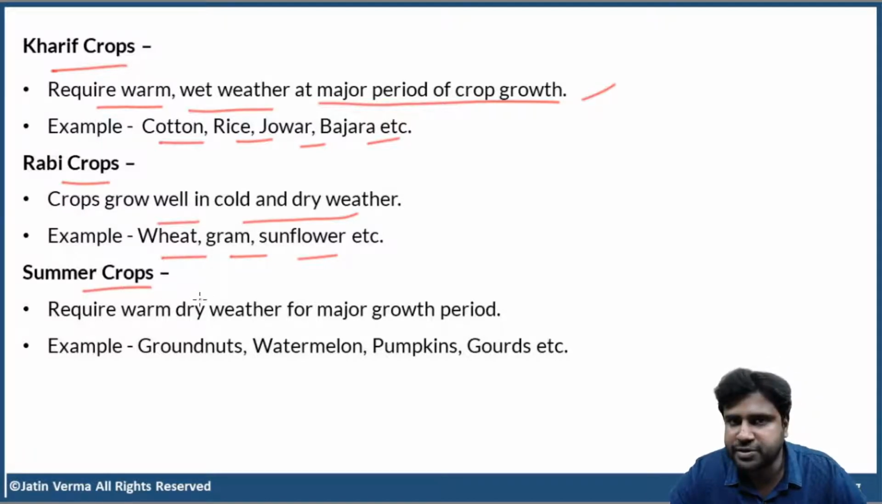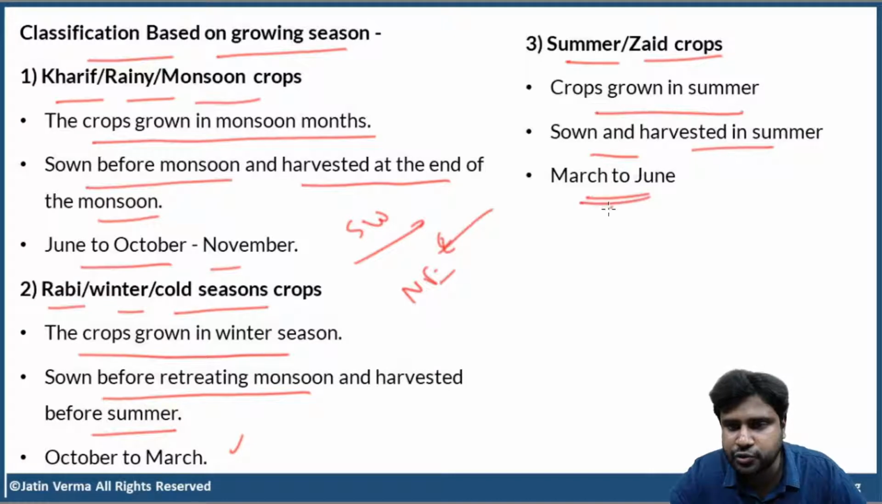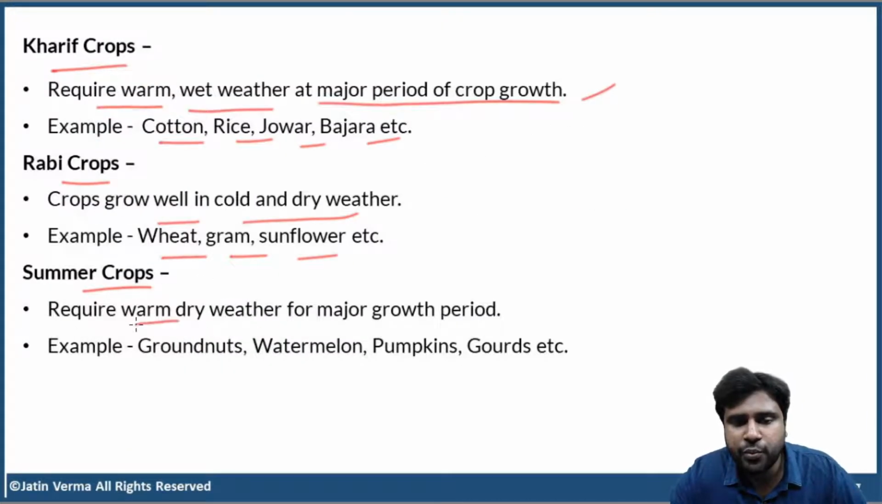Next, summer crops. They have a very short season, from March to June. So they require warm, dry weather for the major growth period. For most of the growth period of the plant, they need warm and dry weather. Example, groundnuts, watermelon, pumpkins, gourds like bitter gourd, all these are summer crops.